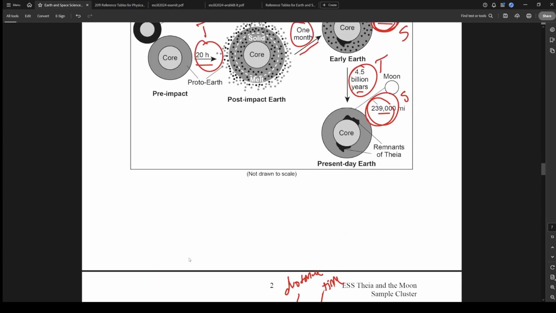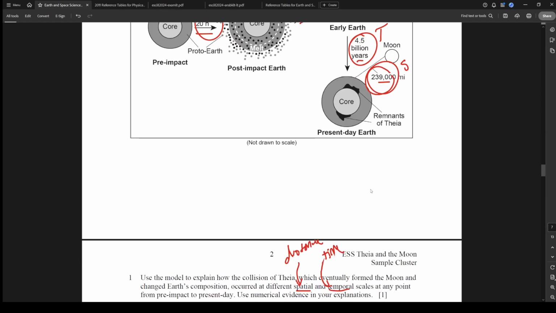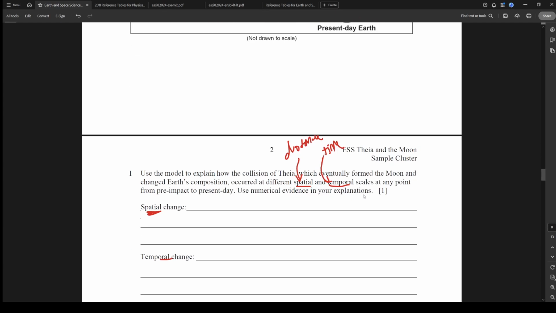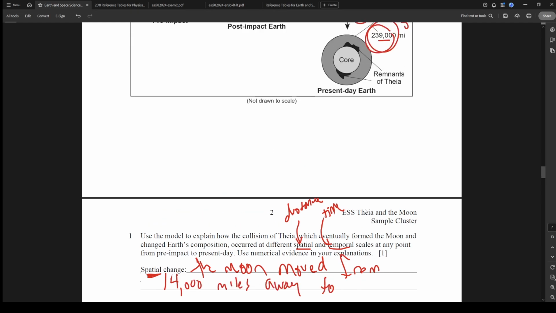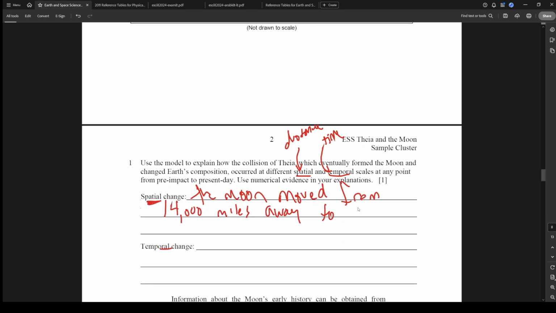Spatial change. So that's the moon's distance. So we could just say, and we're going to use the numbers in our answers here, so we could say the moon moved from 14,000 miles away to, and then we could look up here, 239,000 miles away.